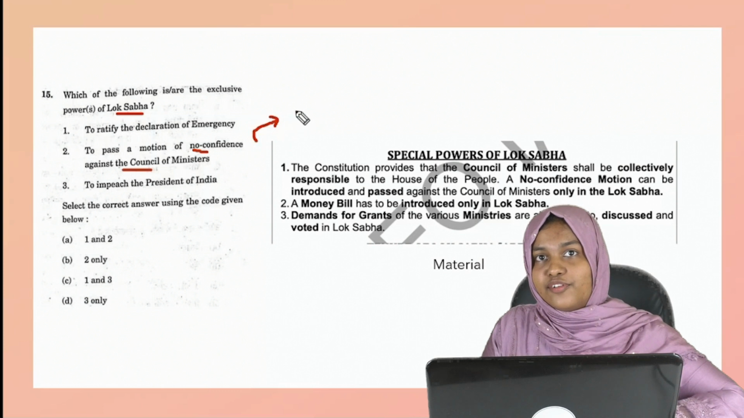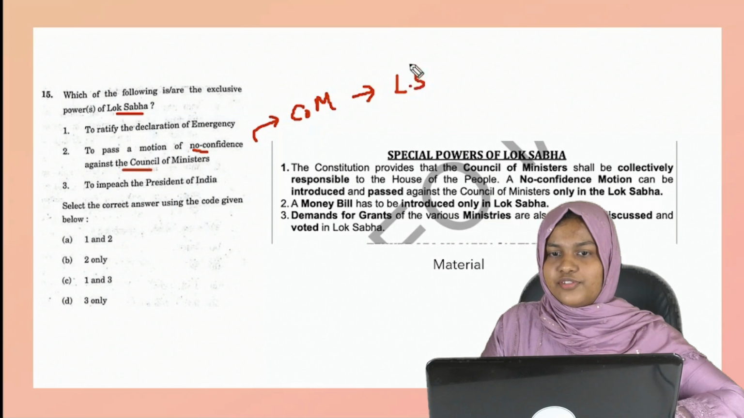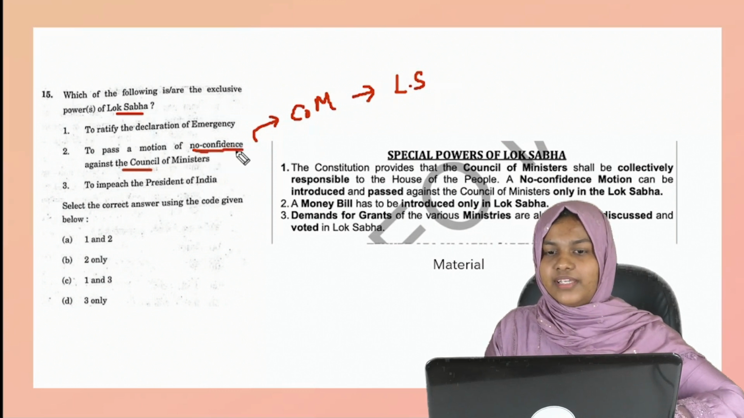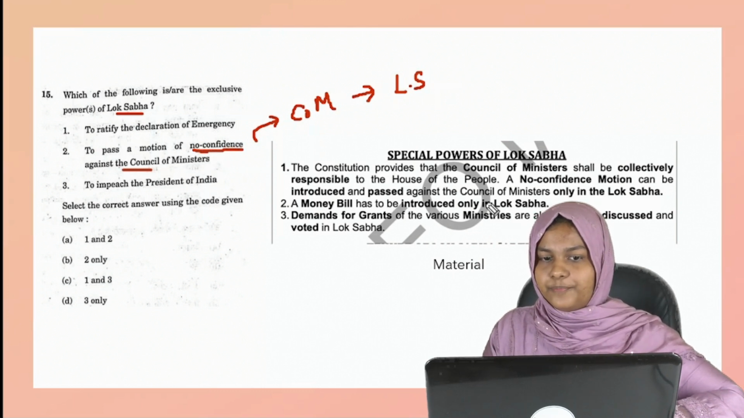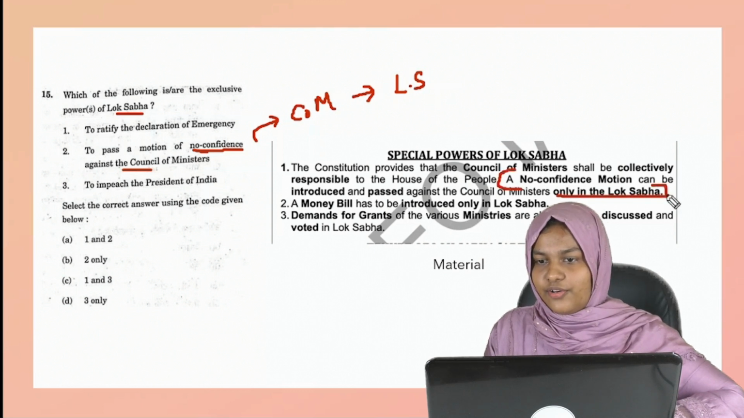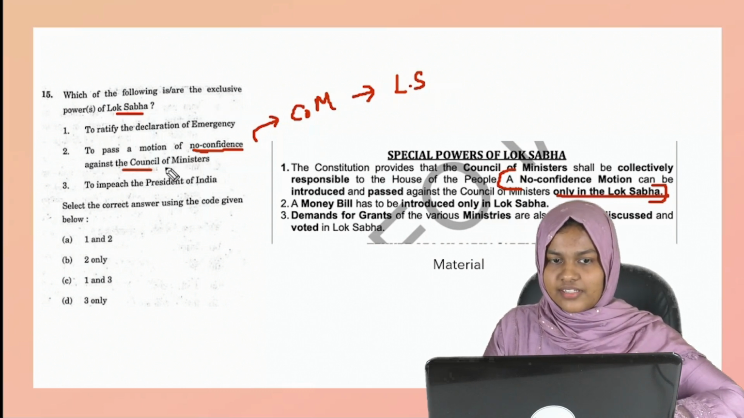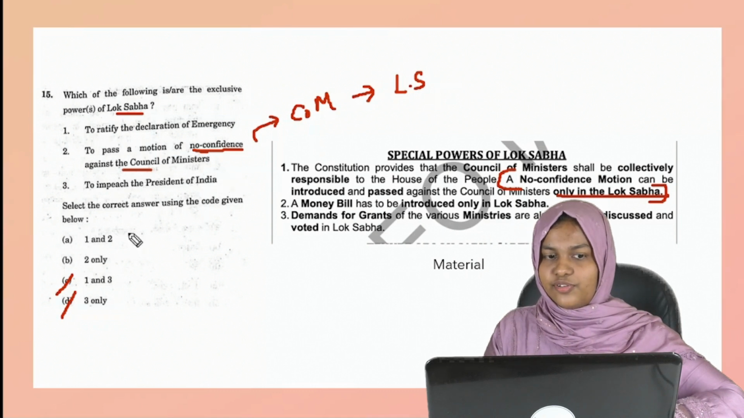Like you know that the Council of Ministers is collectively responsible to the Lok Sabha. So a no confidence motion has to be passed, and it can be passed only in the Lok Sabha. It is one of the exclusive powers of Lok Sabha. So if you know the second statement is correct, then you can eliminate two statements. Then with that you don't have to read the third statement. It is nowhere in the options.